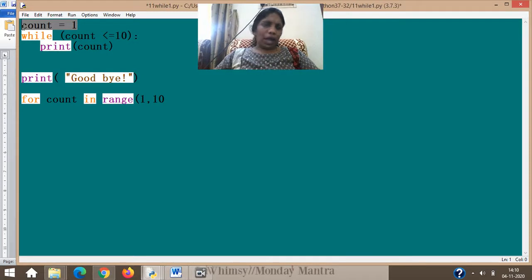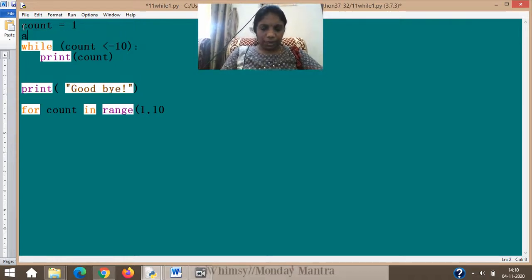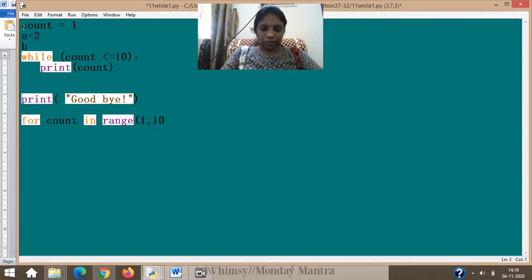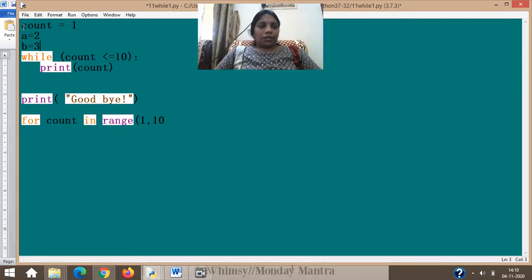I can have other variables, A here, B here, so let me write that also, otherwise some people will get confused. But these two are not considered as the counter variable. After coming here, I am using my syntax this way: while count less than or equal to 10, and I am removing the bracket just like that.